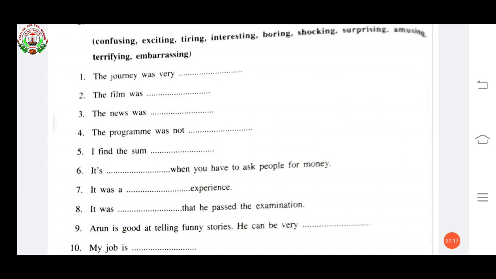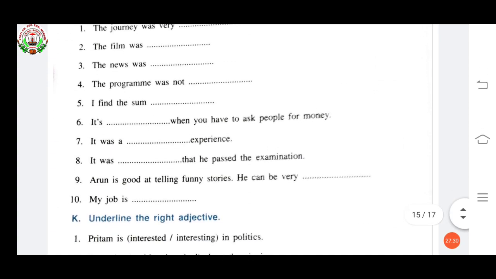I find the sum confusing. It's embarrassing when you have to ask people for money. It was a terrifying experience. It was surprising that he passed the examination. Arun is good at telling funny stories. He can be very amusing. My job is exciting.